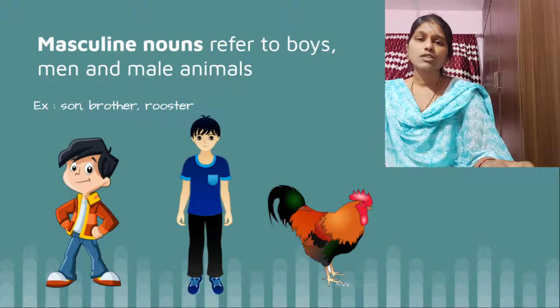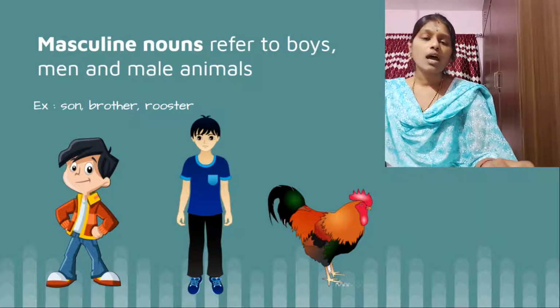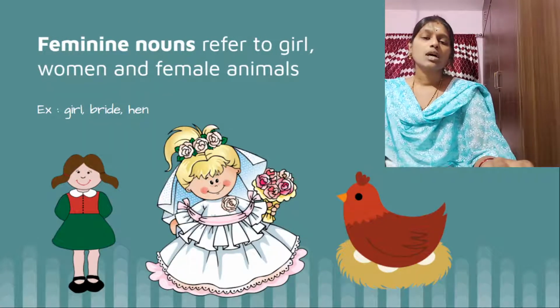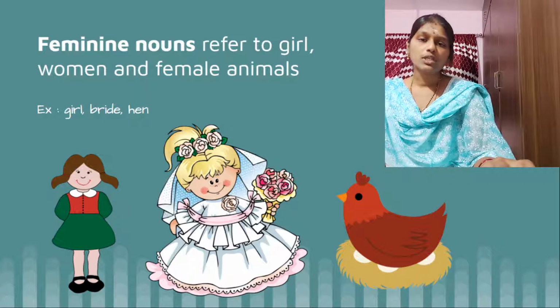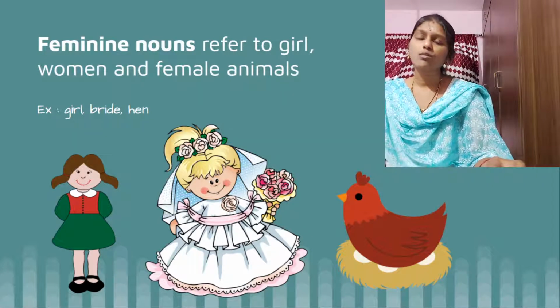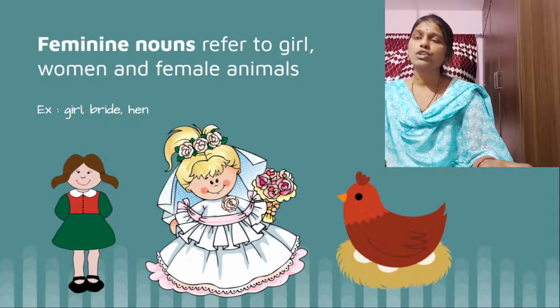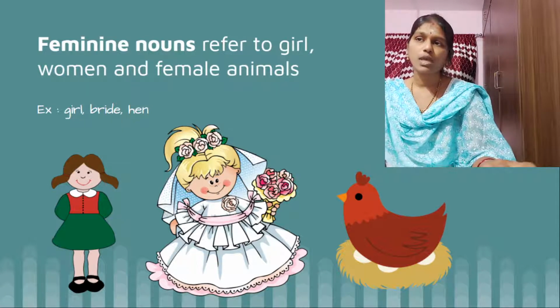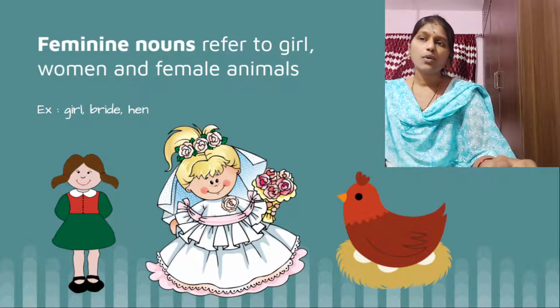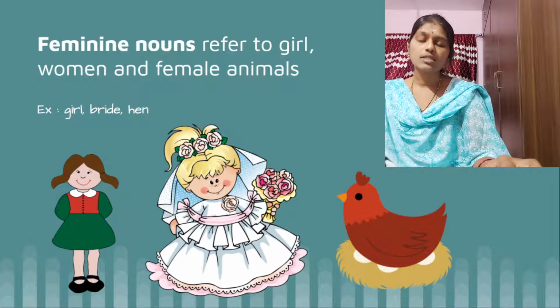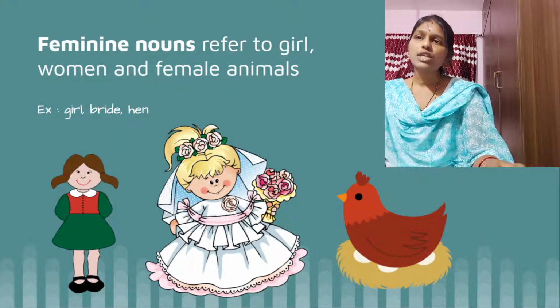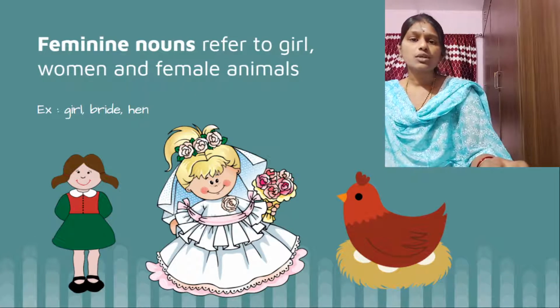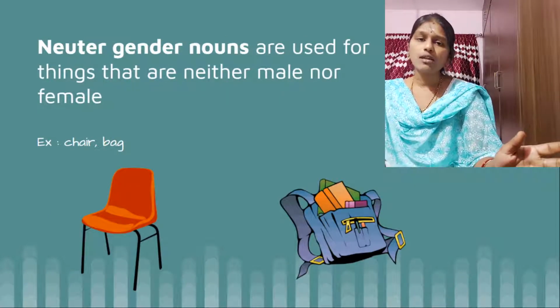And let's see what is feminine. Feminine, a noun which denotes a person or an animal is female. So it is known as feminine gender. So feminine nouns refer to girl, woman and female animals, like girl, bride, hen, all these belong to feminine gender. And neuter gender, it denotes neither male nor female.